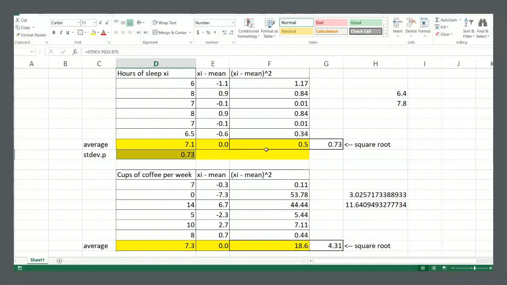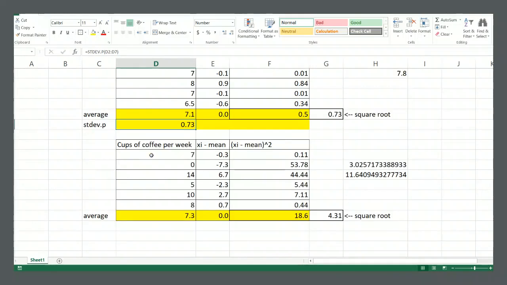And so we see our long manual way of calculating it gives us the same correct answer. We can do the same thing here, and we see our long manual way of calculating gives us the same answer. So let's write down exactly what we did.